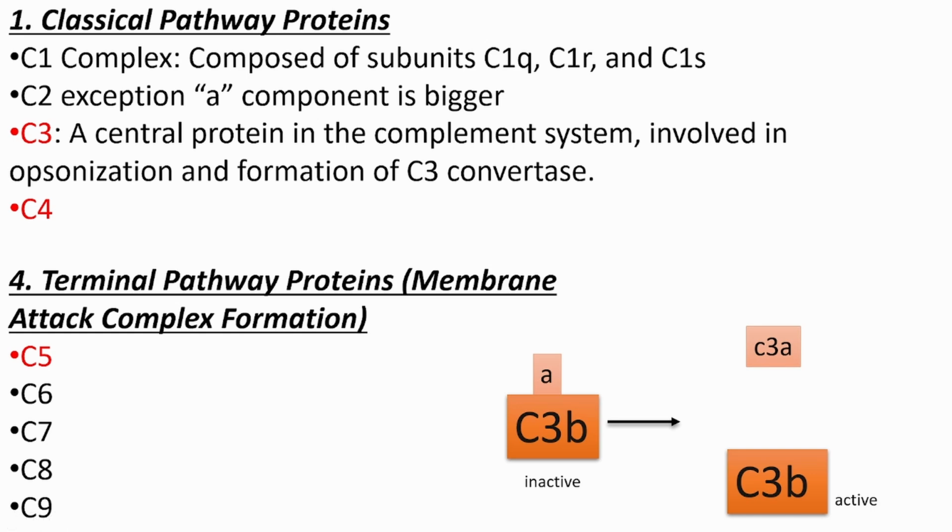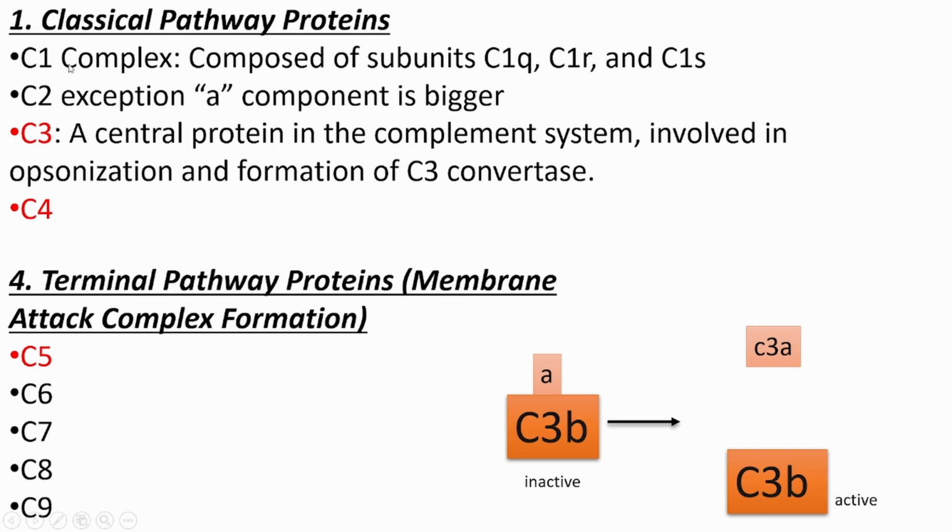Because this was the first. When the researchers discovered that there is something which is killing the bacteria and it is not antibody, it is the complement proteins, they were like, okay, these are the classic proteins. Out of the 20 complement proteins, actually not C1 to C9, C1 to C4, these are the classic complement proteins, and C5, C6, C7, C8, C9 are called the MAC complex, that is nothing but membrane attack complex, also called terminal pathway proteins.